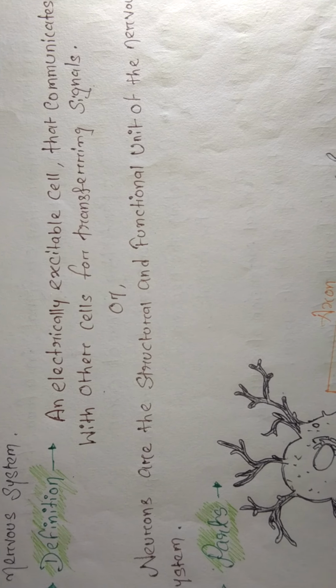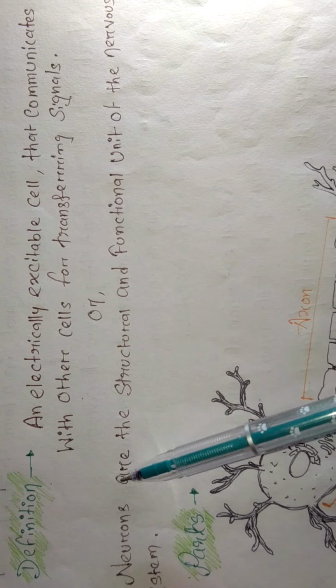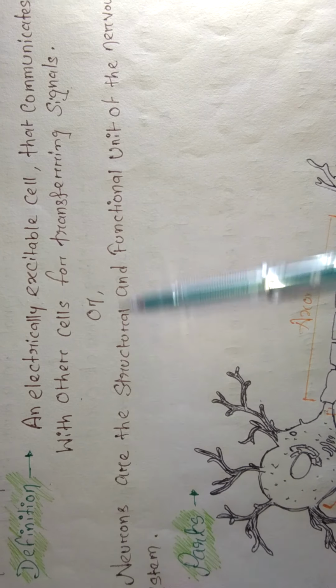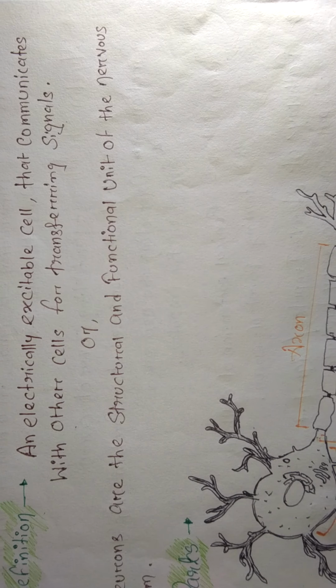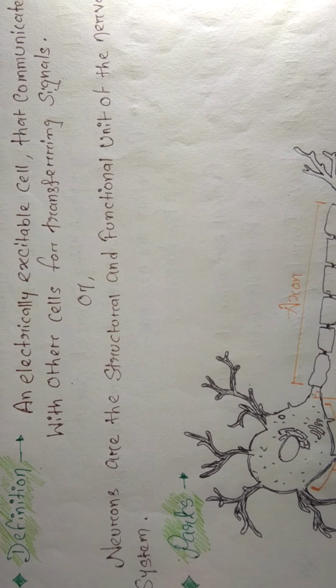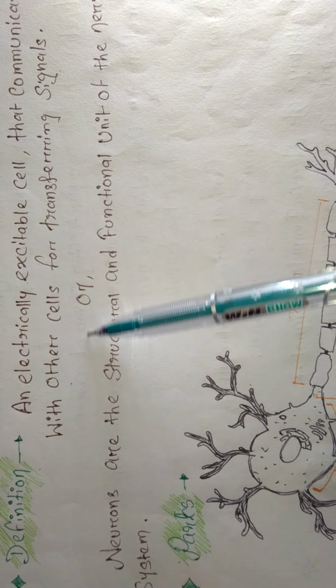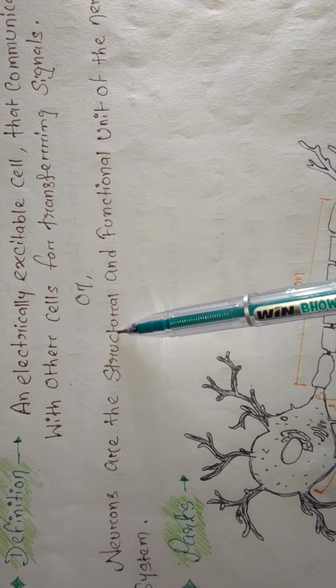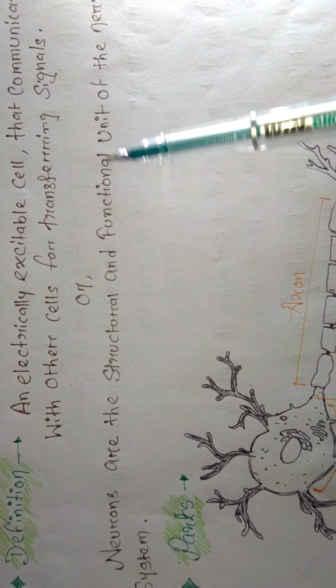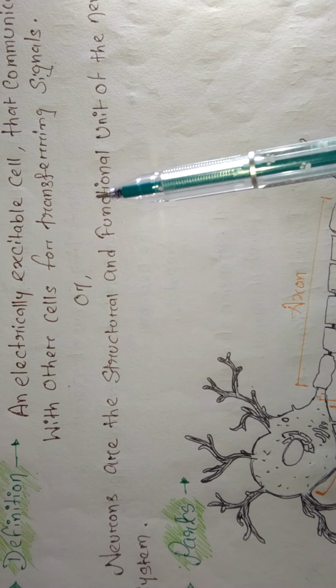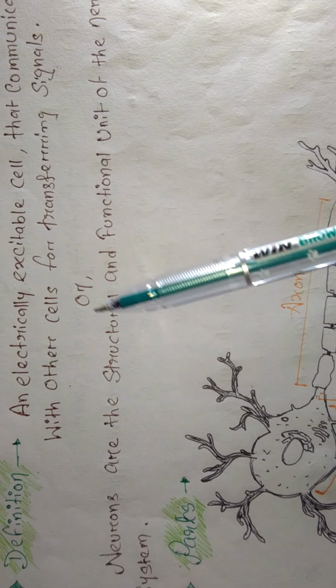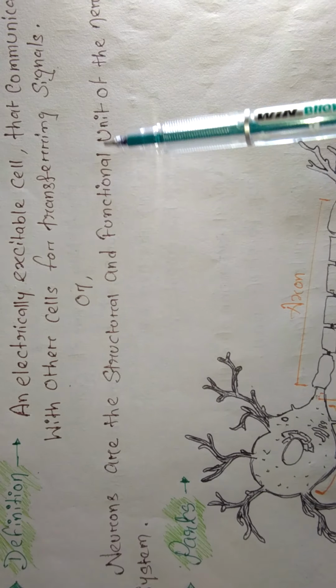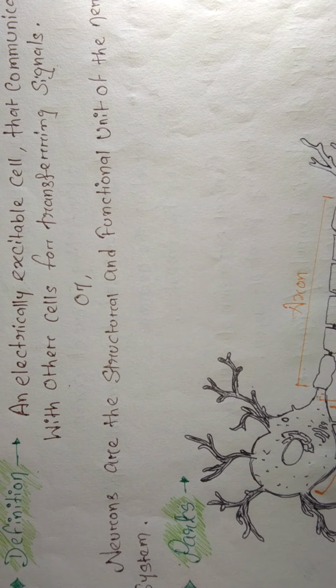And if the first definition is very hard for you, you can write the next definition: neurons are the structural and functional unit of the nervous system. Structural means neurons are nerve tissue which helps in making the nervous system. Functional means they are responsible for transferring signals, so they are doing some work also. So they are the structural and functional unit of the nervous system. I hope the definition is clear.